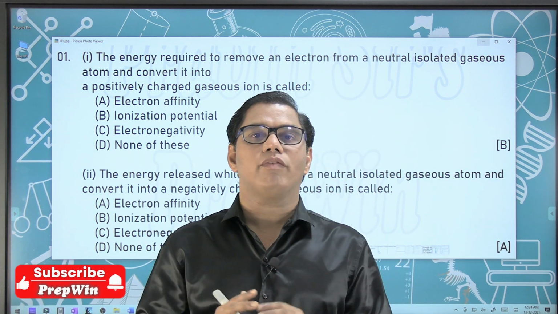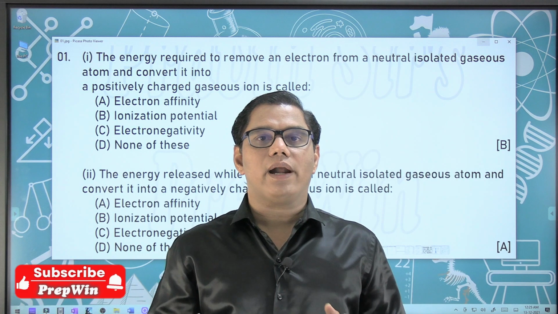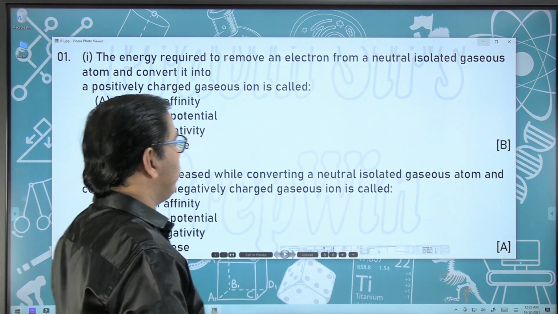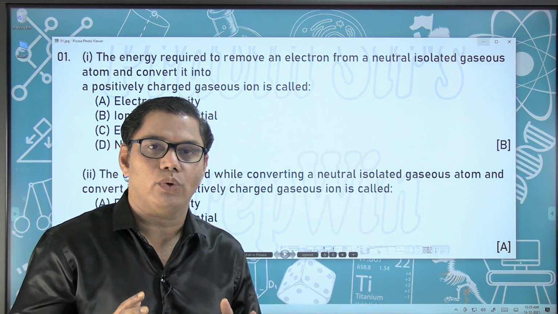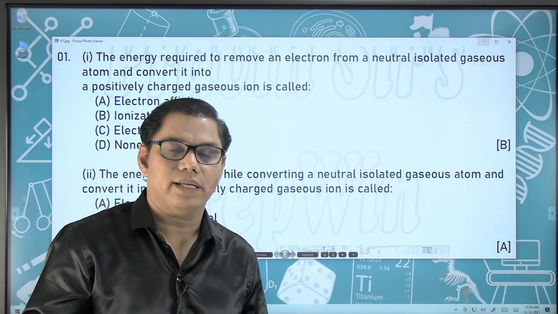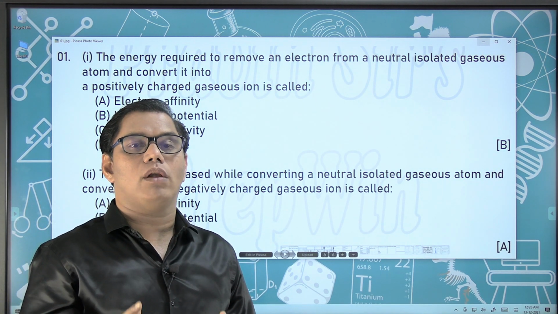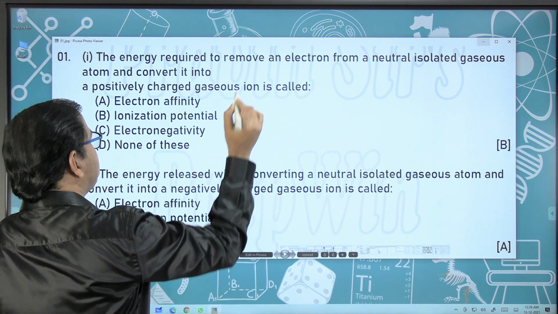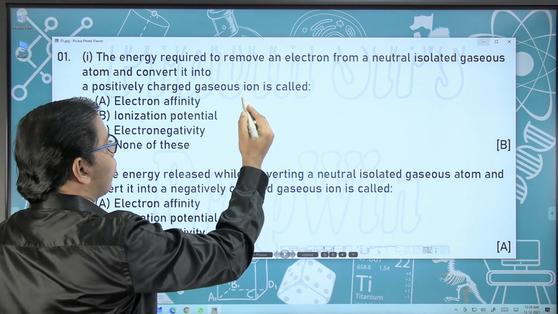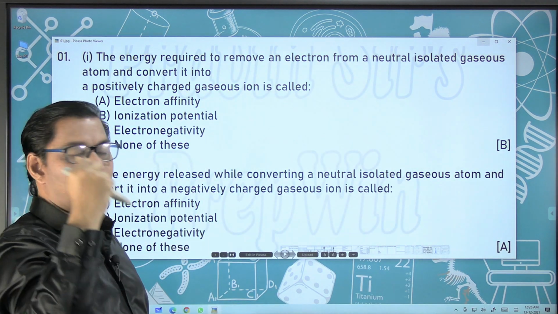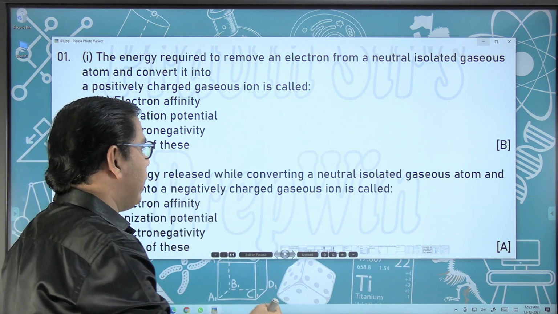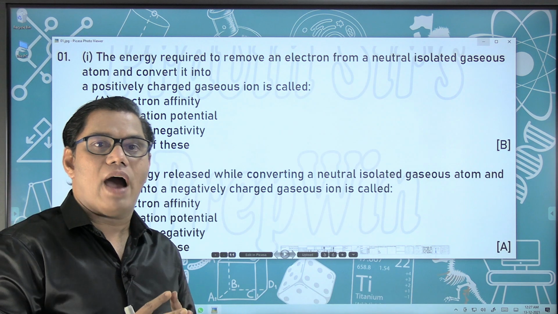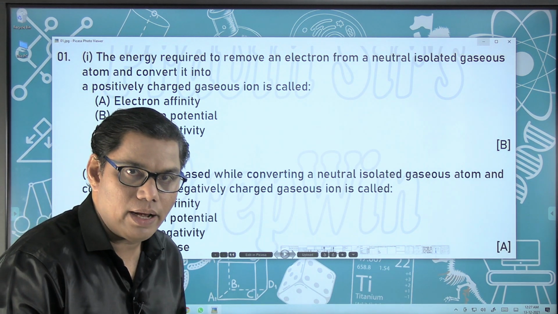So let us discuss some of the important questions. I hope you have already gone through my super 40 questions question bank, and these questions are all included there. In today's video lecture we are going to talk about only those questions whose chances of being asked in the examination are almost 99.99%. You can definitely expect one of these two questions. Question number 1 is energy required to remove the electron, and question number 2 is energy released when an electron is added. These questions are related to the definitions of ionization potential and electron affinity.